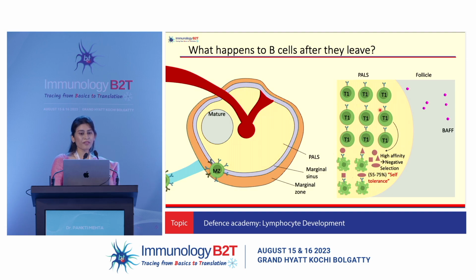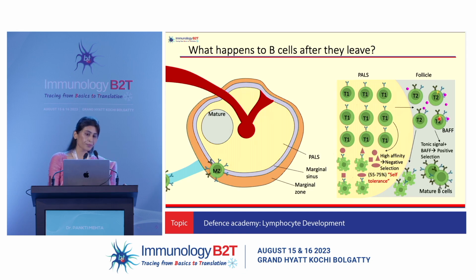So now you have your B cells that are not reacting to self-antigens moving towards the follicle, where if they acquire some form of a strong follicular signal, they will start expressing the BAFF receptors. If they fail to receive this signal and fail to express BAFF, they will die by apoptosis, whereas those cells that receive signals from BAFF are going to mature.